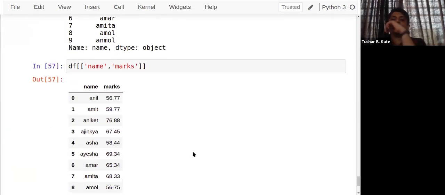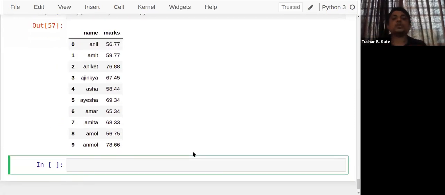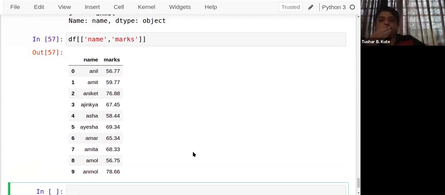Now see, a list of column names I have passed, a list of column names. And you can see that now two columns are extracted and printed over here. Fine. So loc and iloc is not required. If you want to extract whole columns, you can make use of this method there.